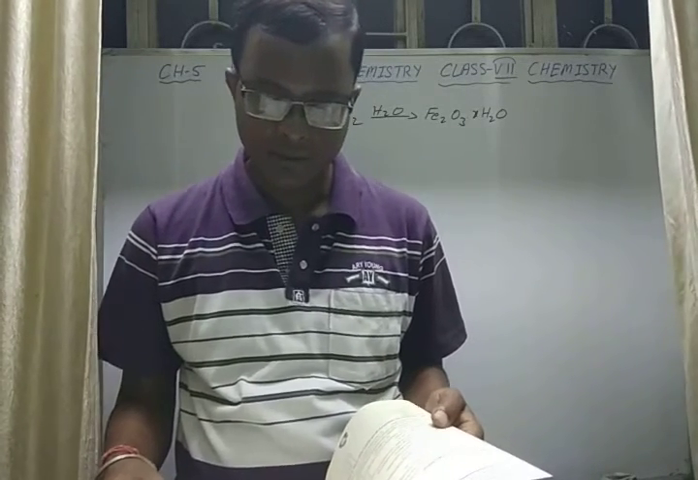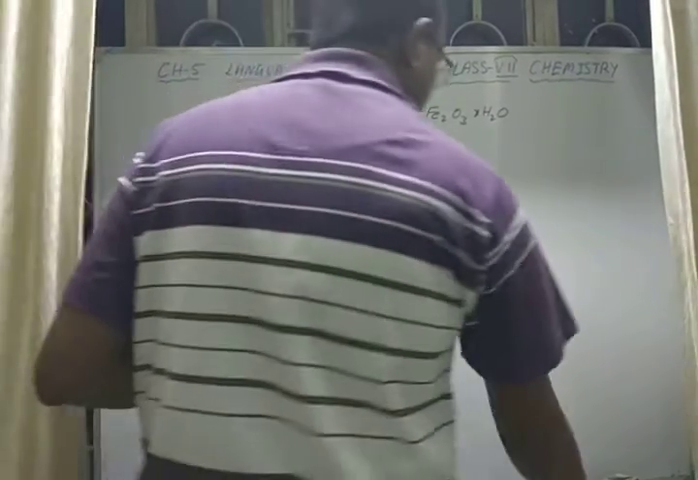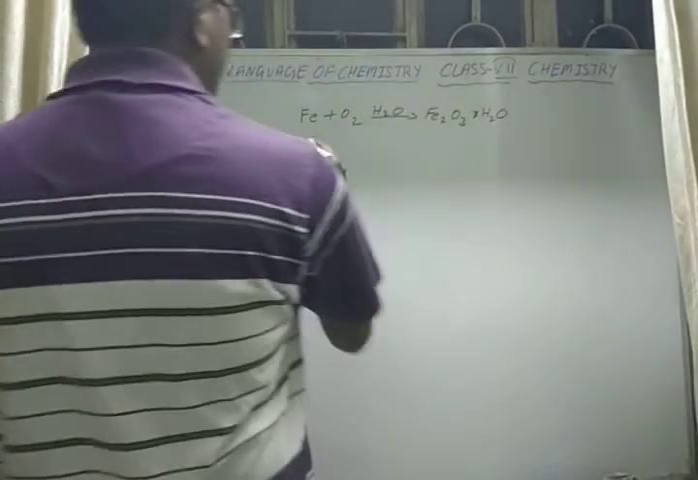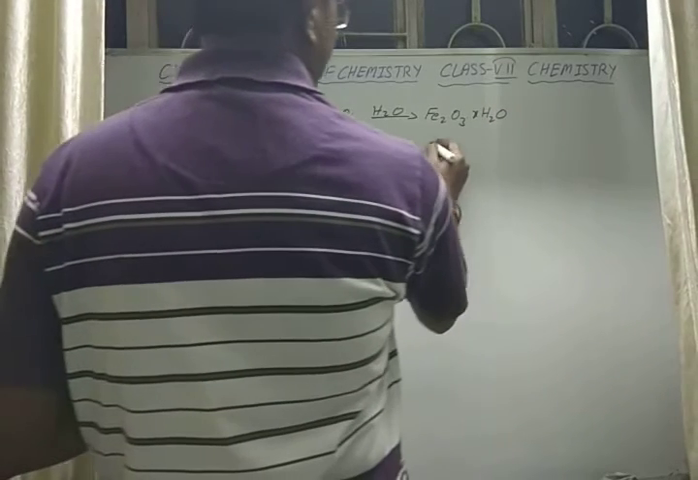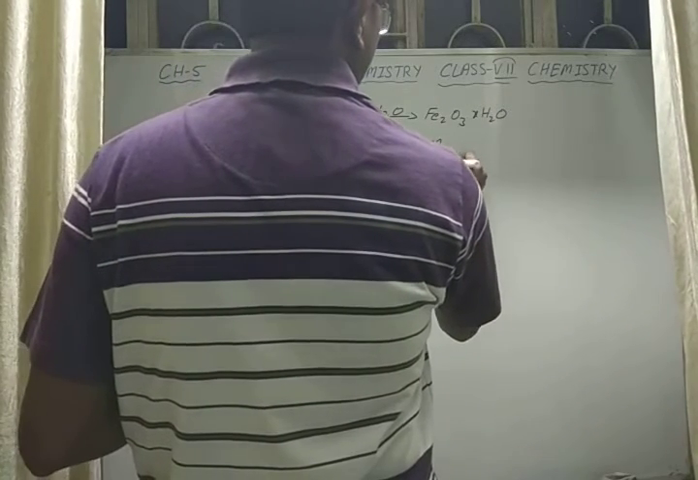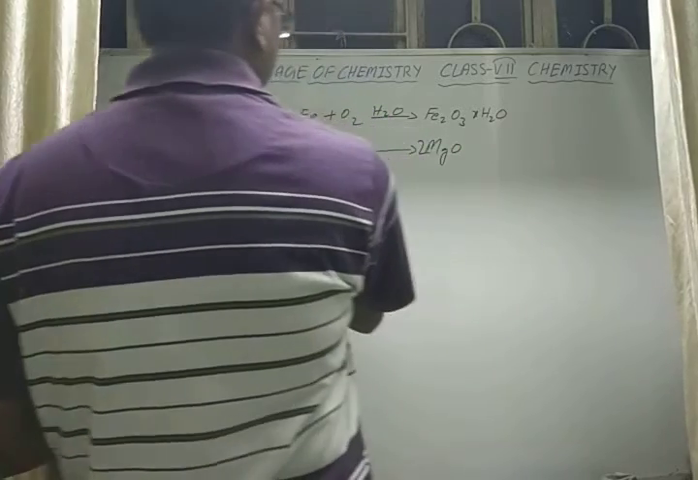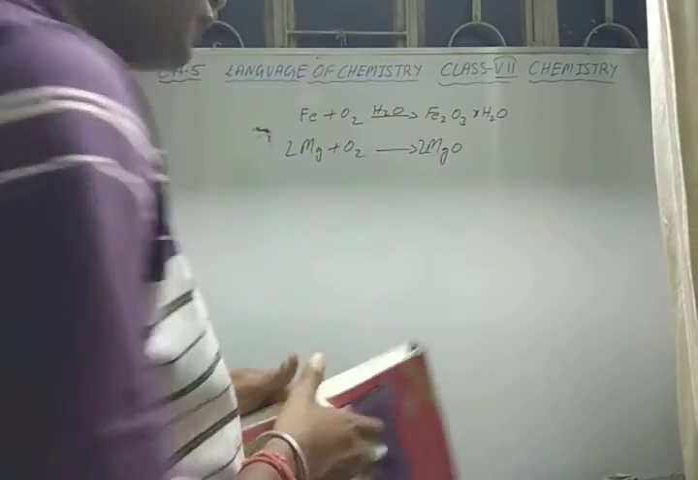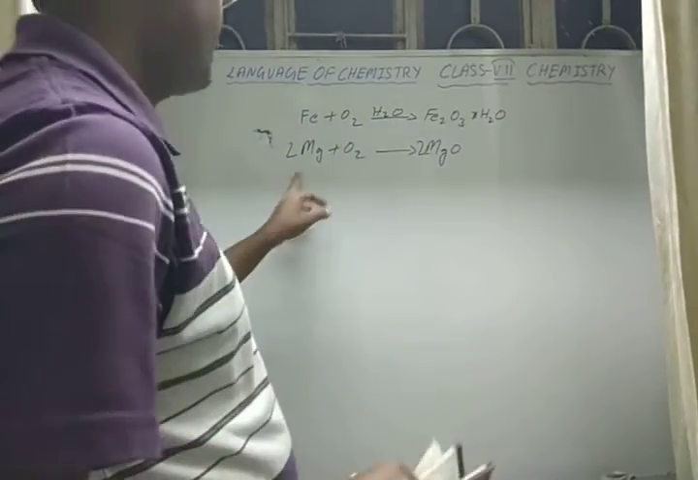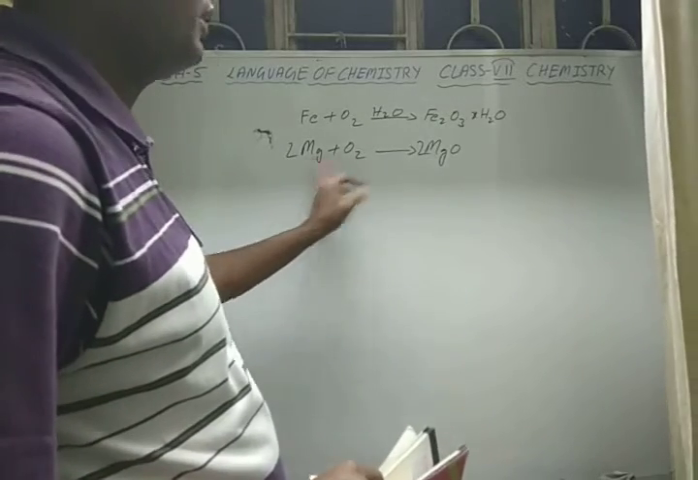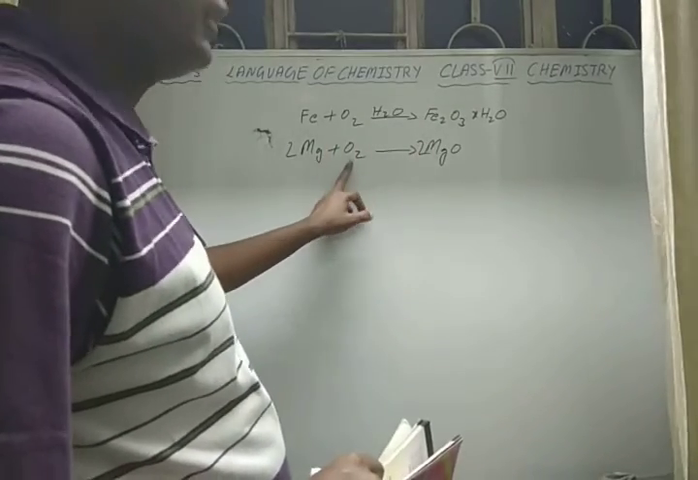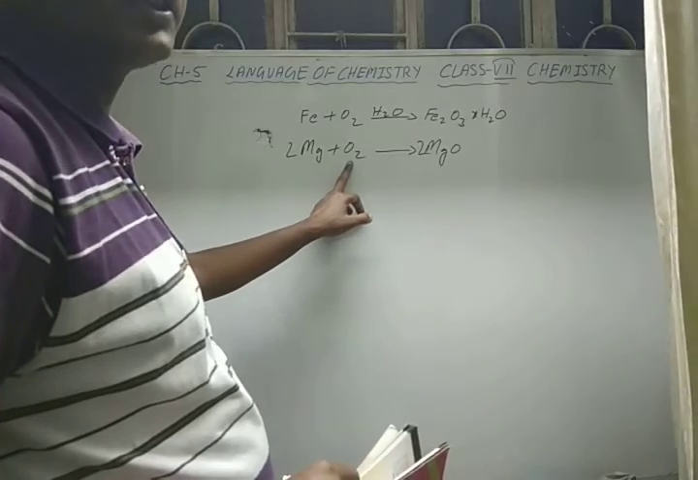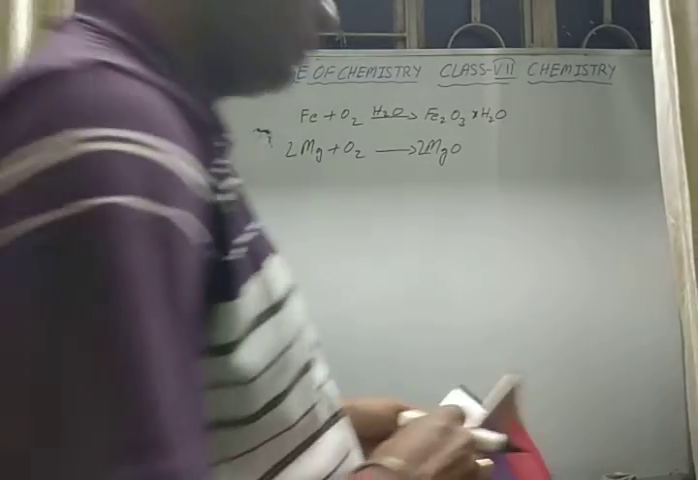Burning of magnesium ribbon is also a combination reaction. What we see in this reaction is that when magnesium burns, Mg reacts with O2 and gives MgO. The two elements, magnesium and oxygen, combine together to form a single product, so it is a combination reaction.